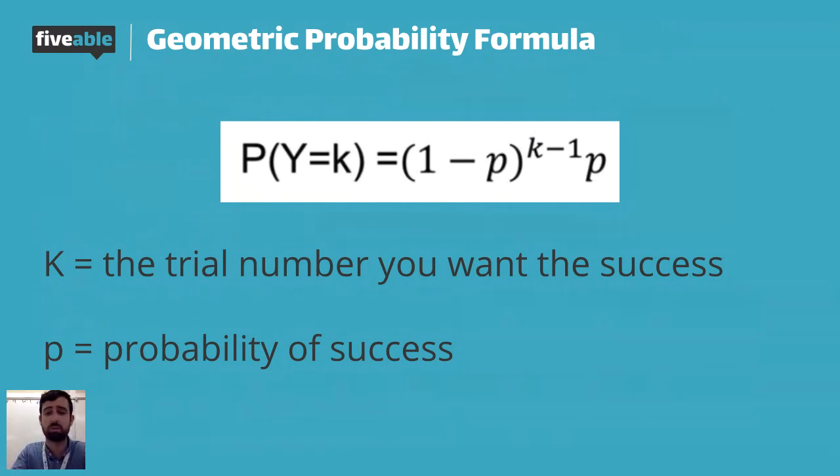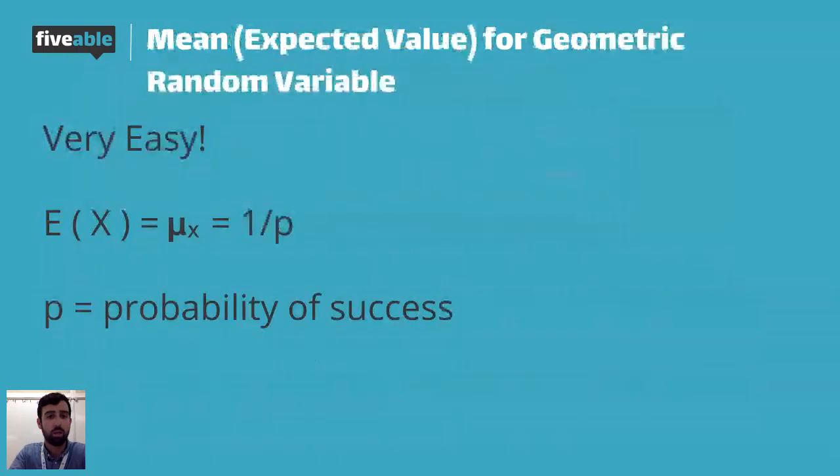We'll do some examples. In stats, the best way to learn it is to do it. The mean or expected value of a geometric random variable is super easy. All it is is 1 divided by the probability of success. So 1 divided by 0.25 is going to be 4. So the expected first success is on the fourth trial.